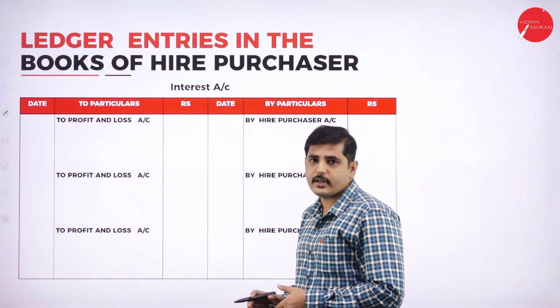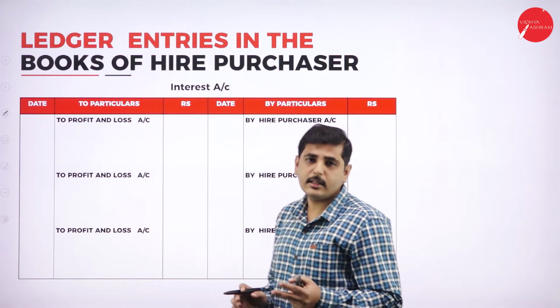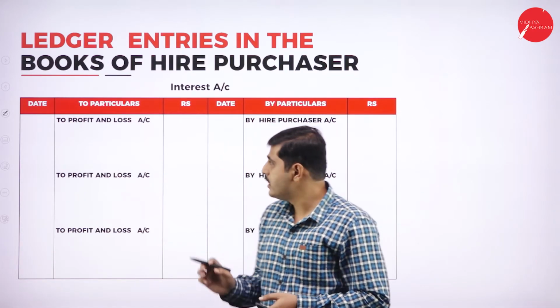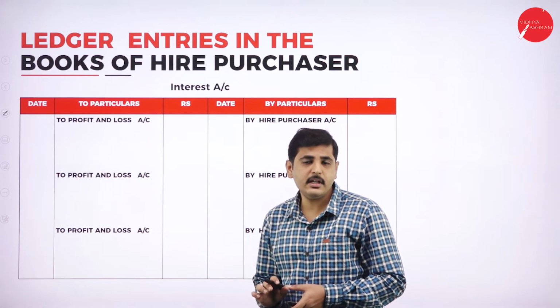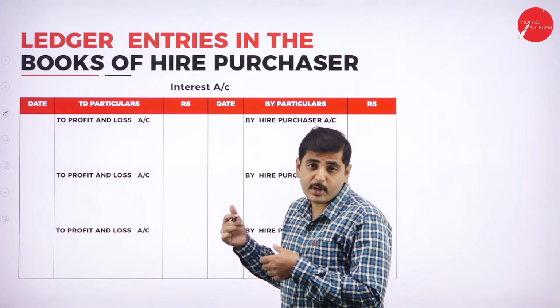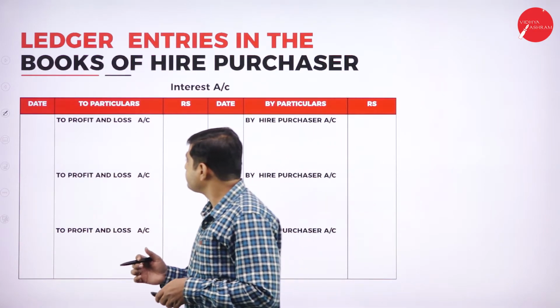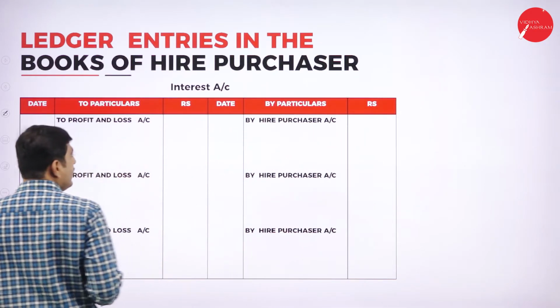So it is the interest account. In the books of hire seller, we have to prepare only two accounts. What are those? The first one is the hire purchaser account, the second one is the interest account. This type of problem you can expect for 10 marks in the exam. Now let's go to the interest account.